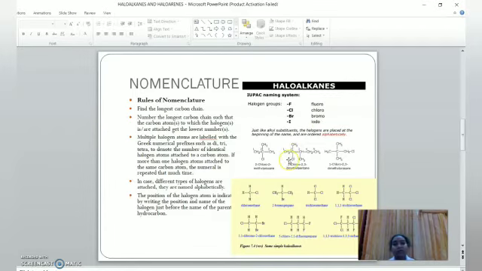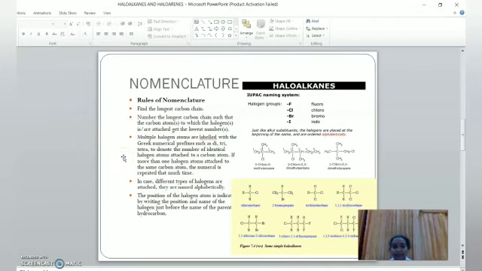For example, in this example there are 3 carbons, so propane. Bromine is attached to the second carbon, isn't it? So we can name it 2-bromopropane. The halogen name and the number are given as a prefix.